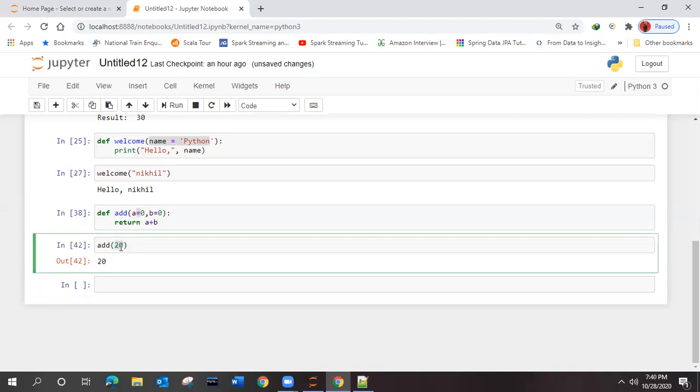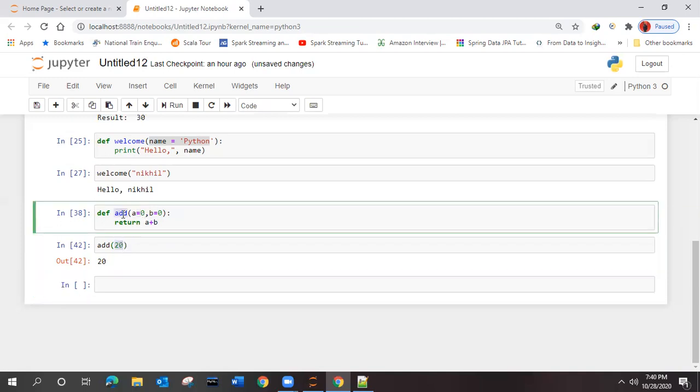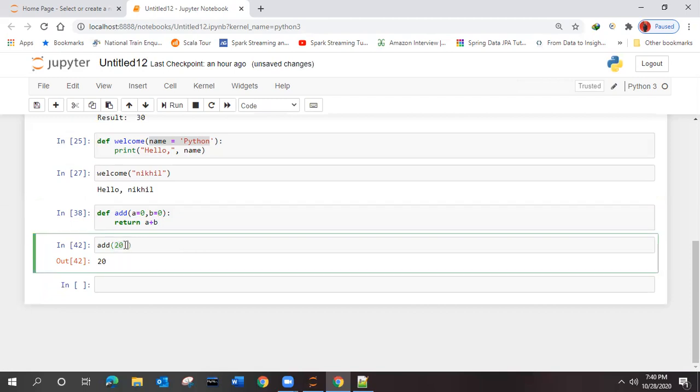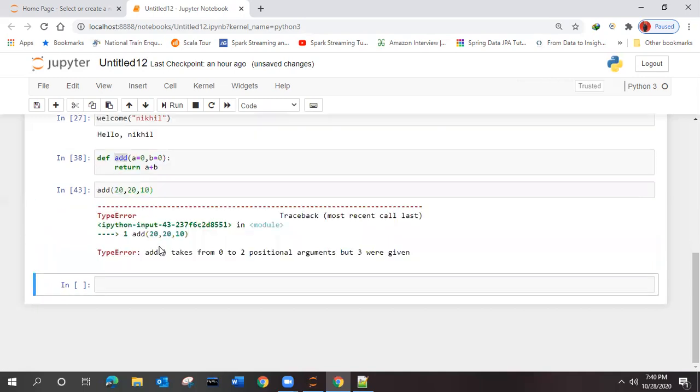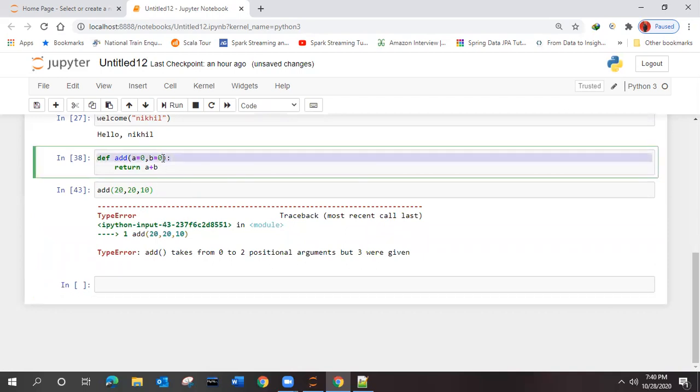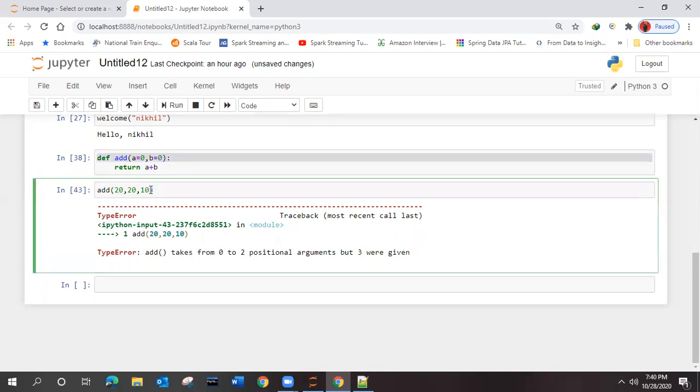Because you are having only one number and you want to add it, and you have to make use of this function itself. How you can do it? You can give the default value, right? So that is going to be added every time. But the arguments cannot be more than the number of arguments you have defined over here, right? Otherwise, it will give you the error. Here it can be more in the definition, but in the calling it should be the same or less.